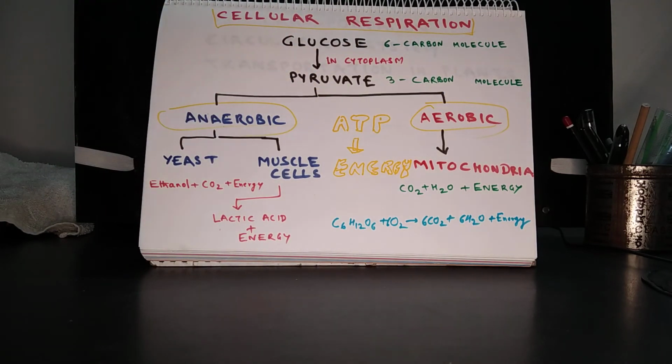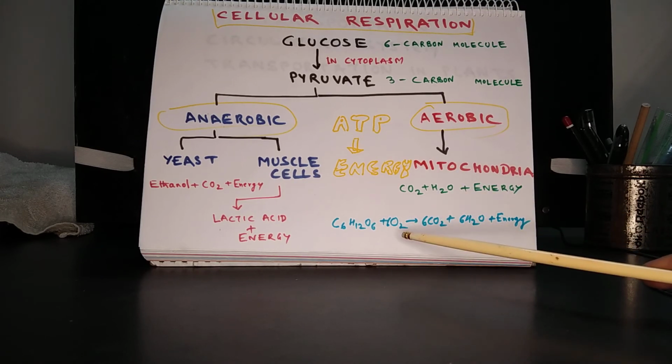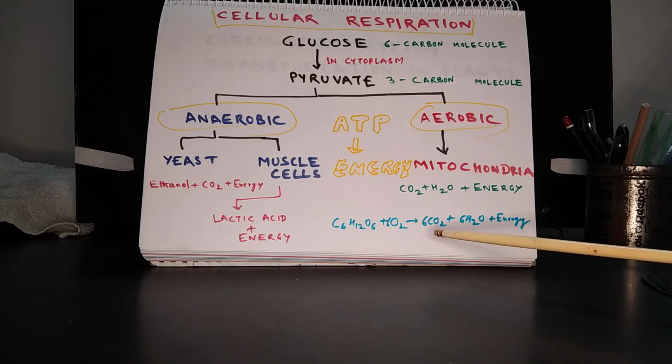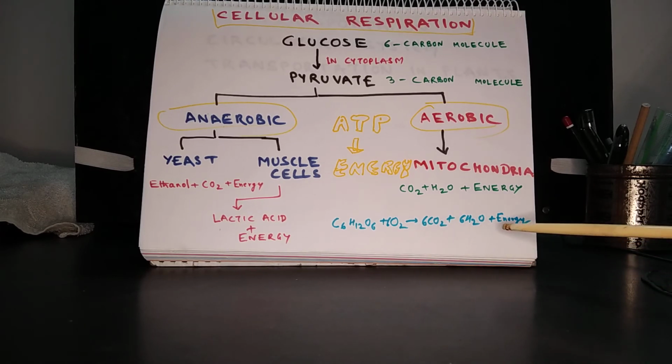Aerobic respiration takes place in mitochondria, where carbon dioxide and water are the end products and energy is released. The overall equation can be written as C6H12O6 plus 6O2 gives 6CO2 plus 6H2O plus energy.